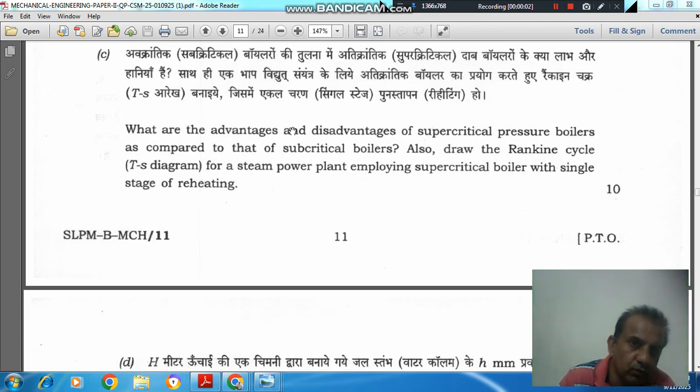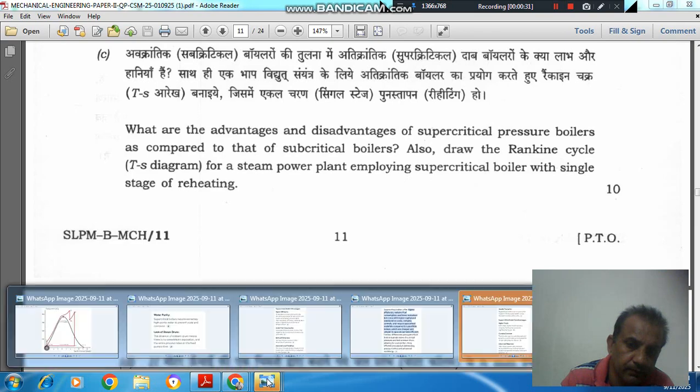Hello, welcome again. We are solving mechanical engineering paper 2 of year 2025 of civil services mains exam. Question number 5 is: what are the advantages and disadvantages of supercritical boiler as compared to that of subcritical boiler? Also draw the Rankine cycle TS diagram for a steam power plant employing supercritical boilers with single stage of reheating.